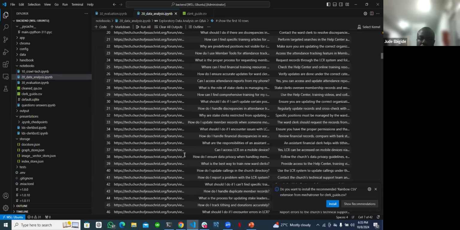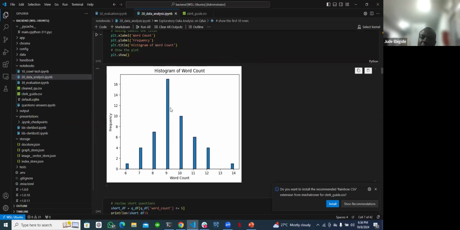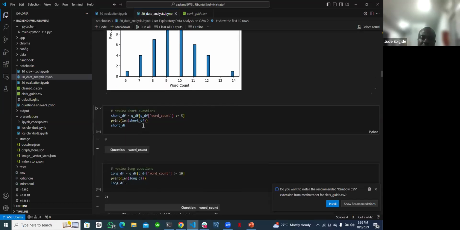So I got the question part from the data frame, and then I plotted a histogram to know the number of wordings. There are some questions with about 16 wordings. That's 9 questions with about 16 wordings. We have about 6 questions with about 2 wordings. So I ensured that any wording that is less than 5 might not be relevant to what I want for the project.